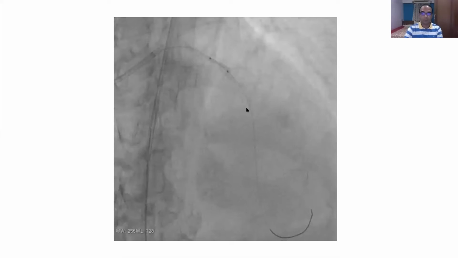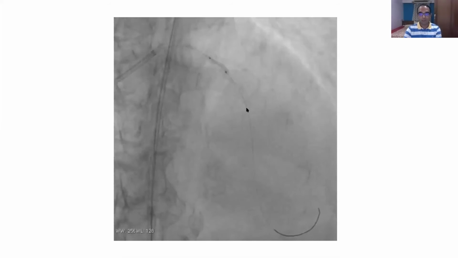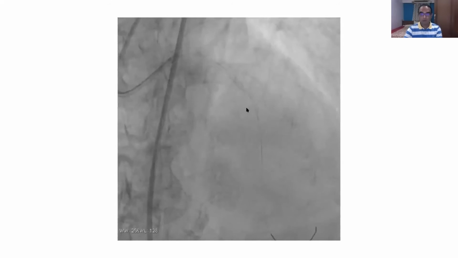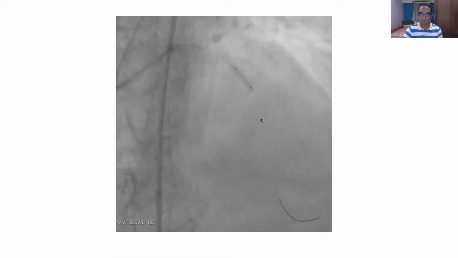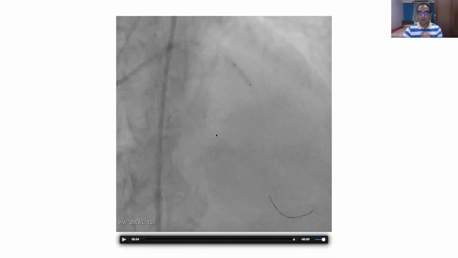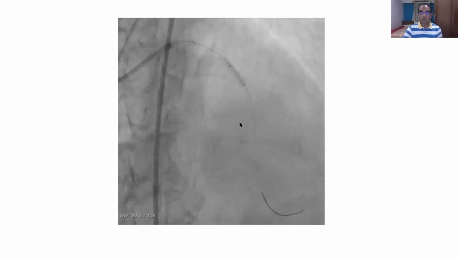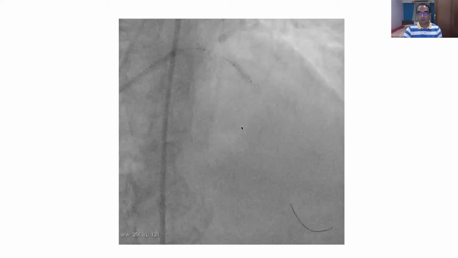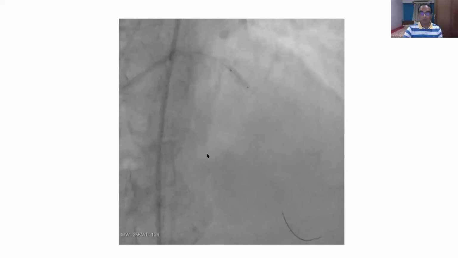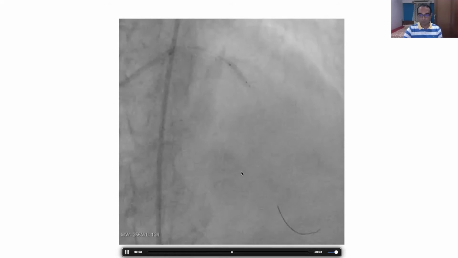So this was the pre-dilatation done with a 2 NC balloon. And this was after dilatation. Of course, there's a significant diagonal lesion also at the same place. We have not dilated the diagonal. We have in fact not wired the diagonal also. And then we took an IVL, and this is the IVL 3x12. With the IVL, we have to dilate it at 4 ATM, and we dilated. We gave around 8 pulses in this LAD, starting from distal to proximal.